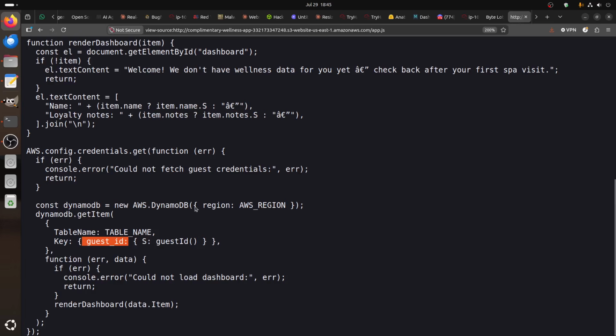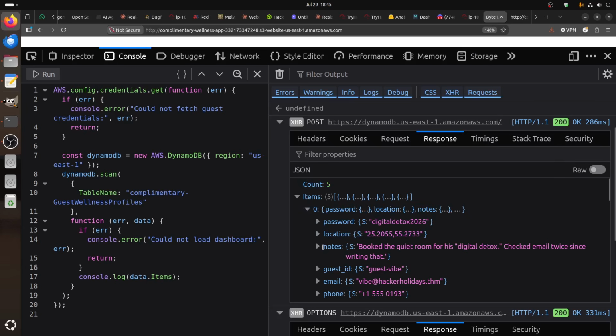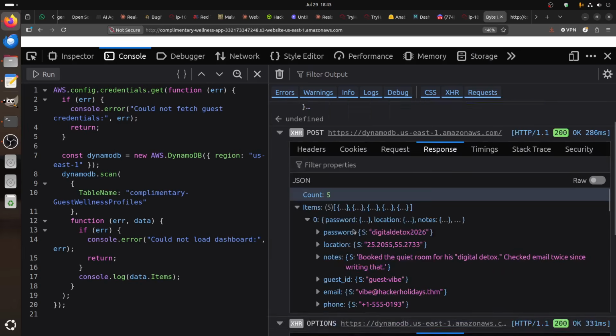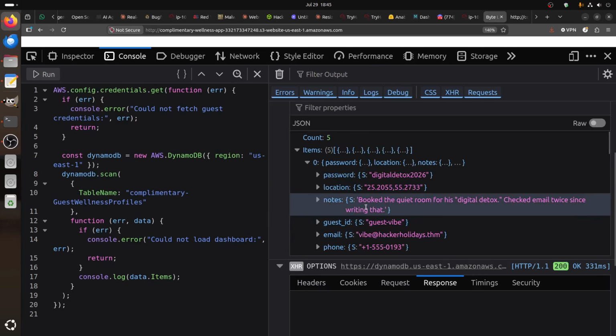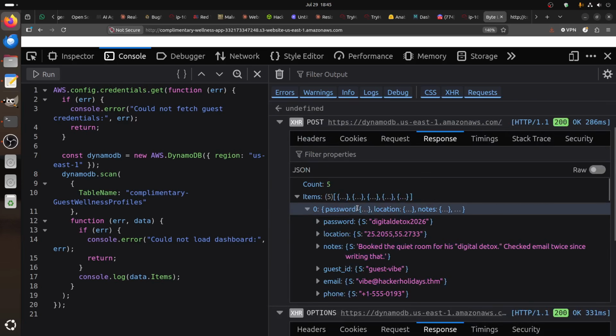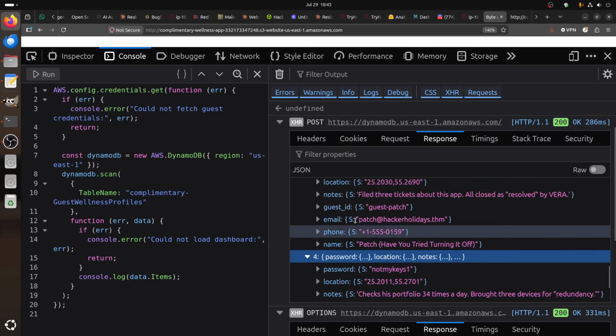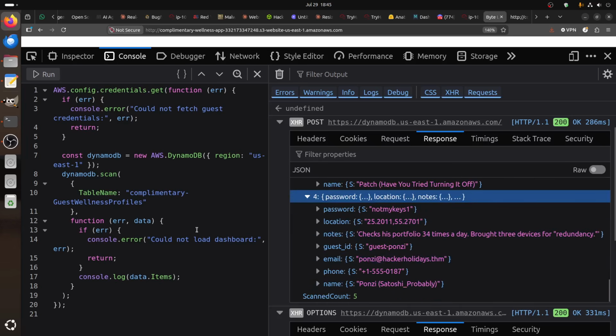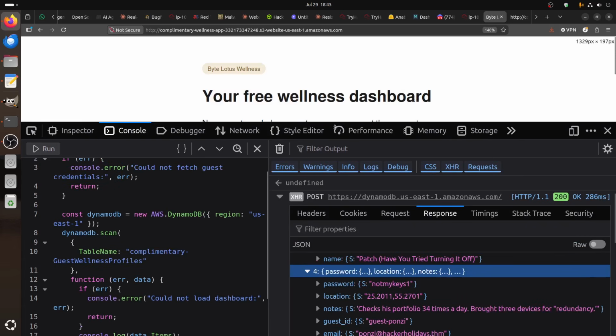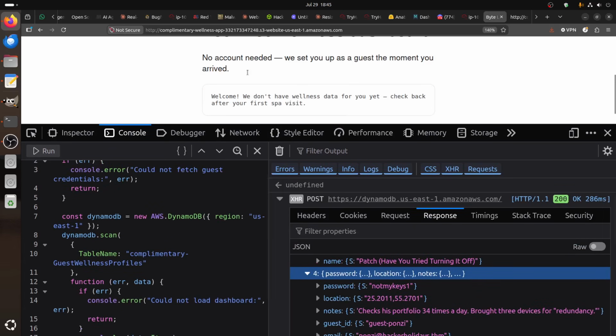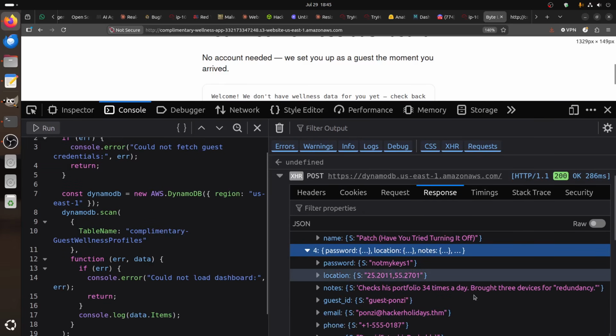And then you always start by looking at the source code. And of course with the console we can see we got all our passwords, and all the data we got now. So we can do that. So your free wellness dashboard, we don't care, we're talking directly to the database.